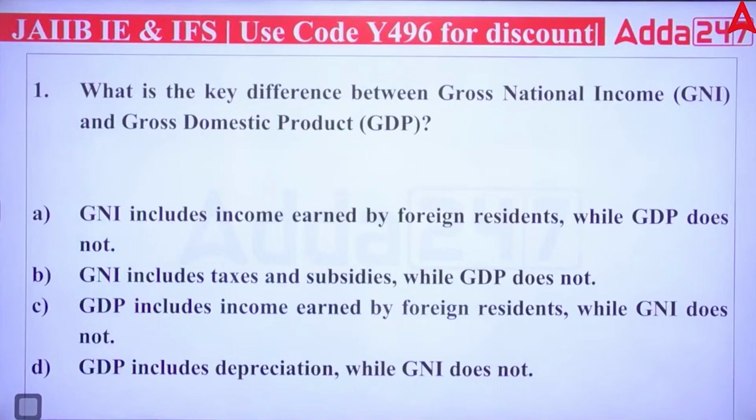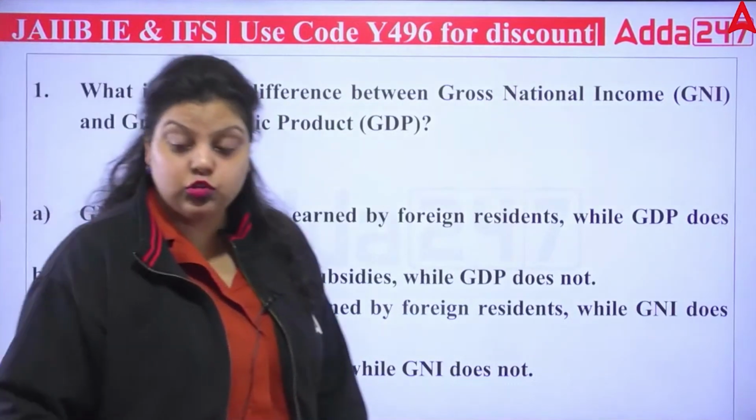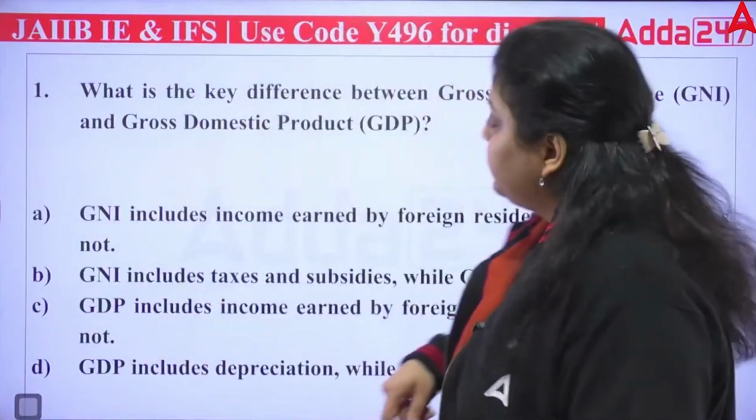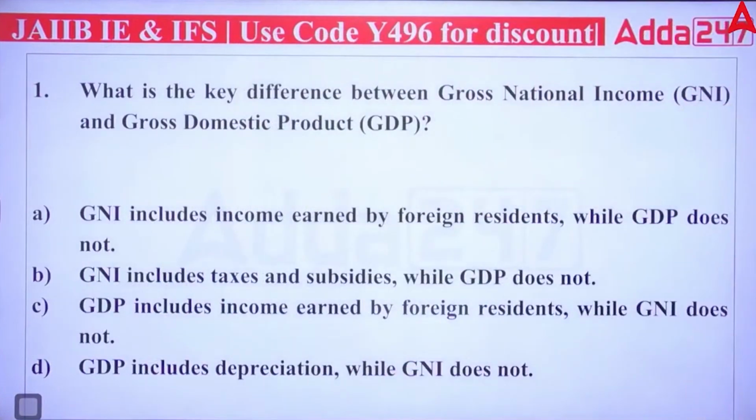First is saying GNI includes income earned by foreign residents while GDP does not. Second is saying GNI includes taxes and subsidies while GDP does not. Third, GDP includes income earned by foreign residents while GNI does not. And the fourth, GDP includes depreciation while GNI does not.